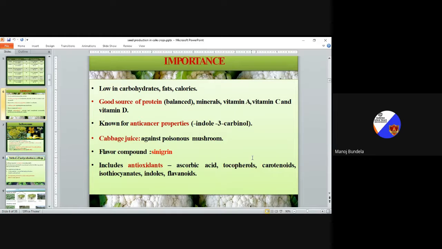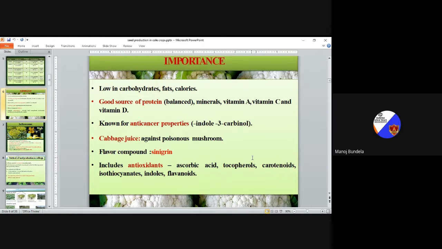Cabbage juice is used against poisonous mushrooms. If we eat a poisonous mushroom, then using cabbage juice will control the poison. The flavor compound is sinigrin. Sinigrin is the flavoring compound present in cole crops.